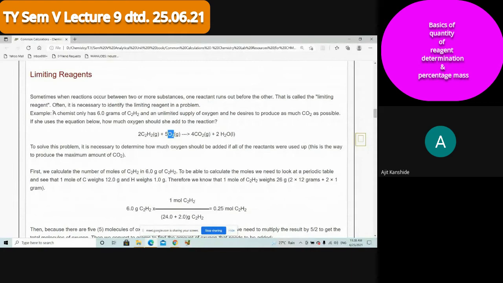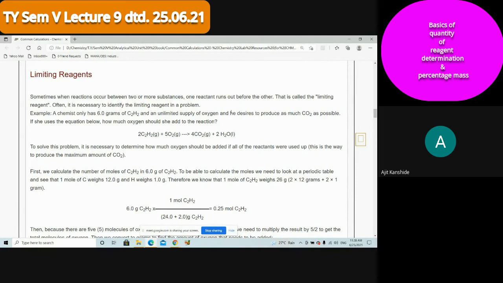So what is the situation, the problem? The chemist has only 6 grams of acetylene, listen carefully, and an unlimited supply of oxygen. I repeat, he has only 6 grams of acetylene. And how much oxygen? Unlimited, abundant oxygen, a larger quantity of oxygen is available.